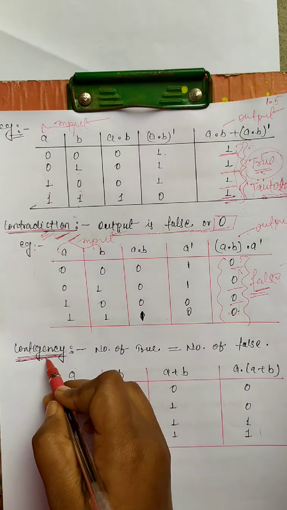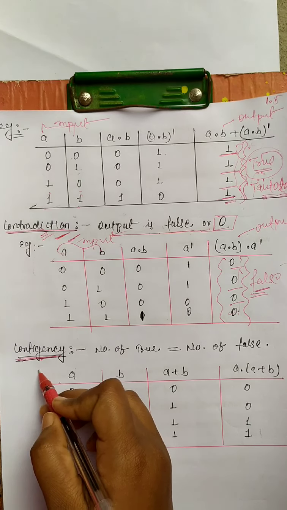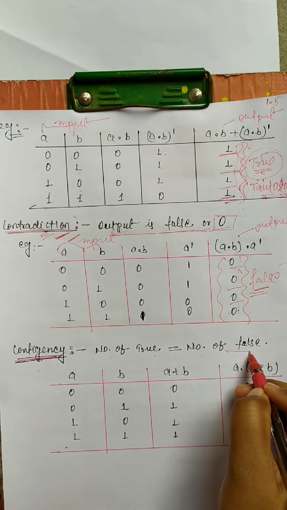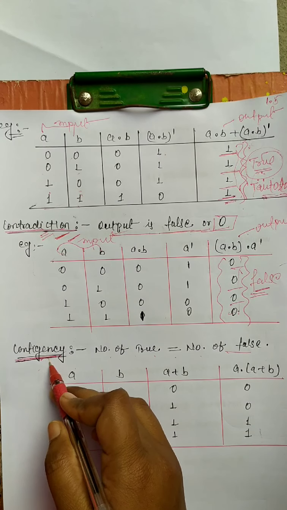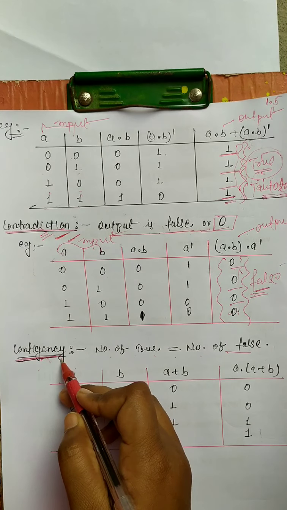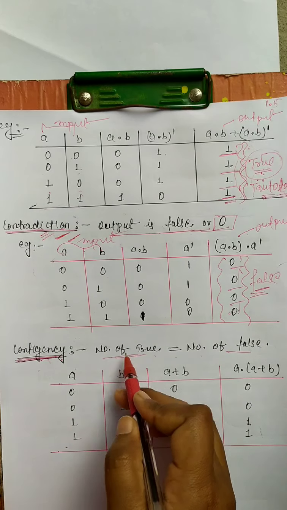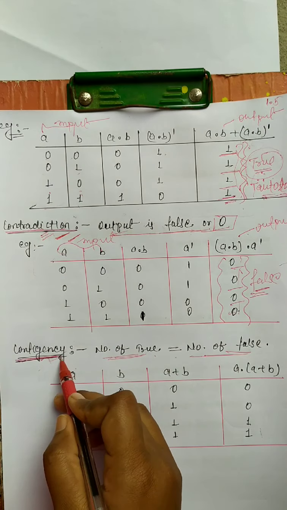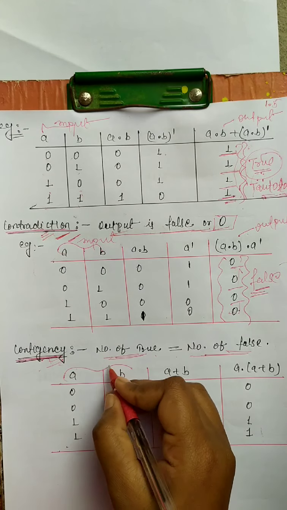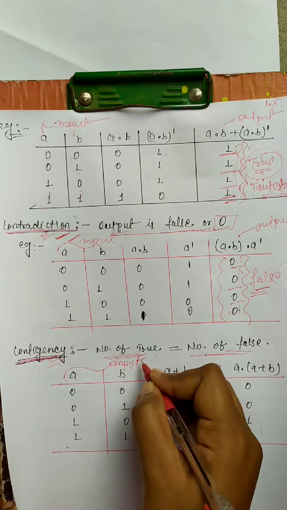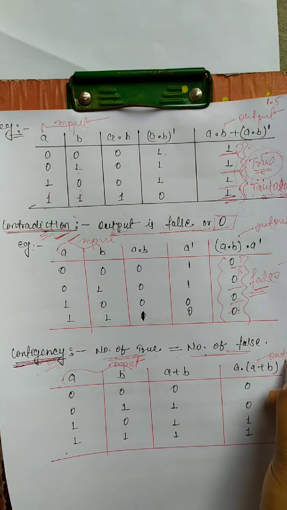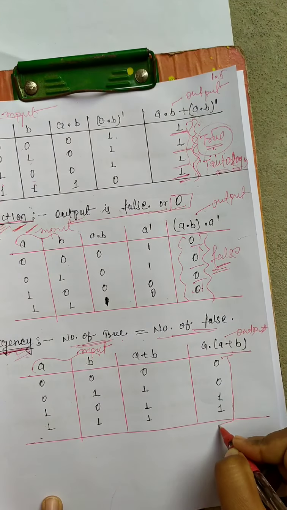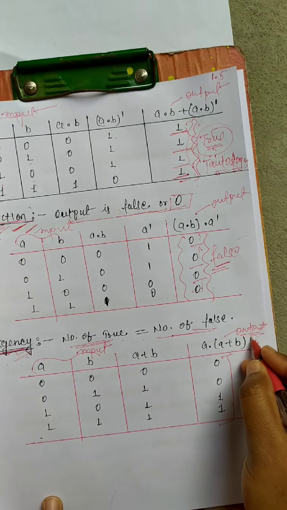The last one is contingency. Contingency: number of true equal to number of false. It is also called the combination of tautology and contradiction. The number of outputs that are true and the number that are false, it is called contingency. Here is the input and this is the output. The total number of outputs is 4.